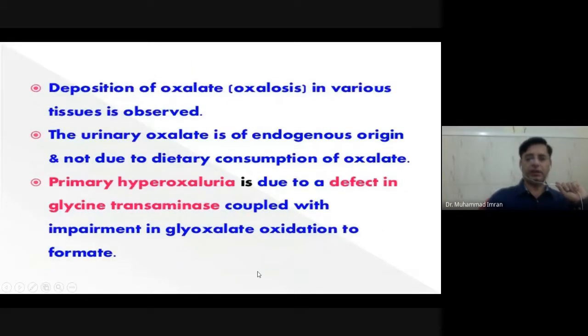Okay, and it will cause oxalate stones. Deposition of oxalate in various tissues is observed. The urinary oxalate is endogenous and not due to dietary consumption of oxalate. So if the level of glycine gets increased, the level of oxalate gets increased. And if the oxalate is never digested, it can make stones in the kidney. Primary hyperoxaluria is due to a defect in glycine transaminase coupled with impairment of glyoxylate oxidation to formate.